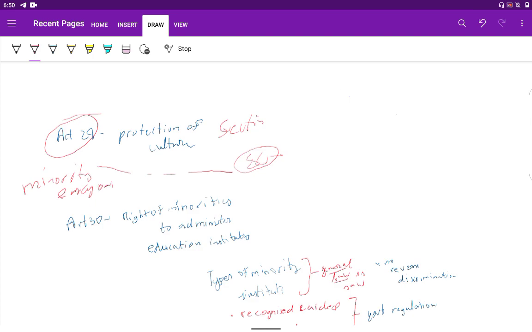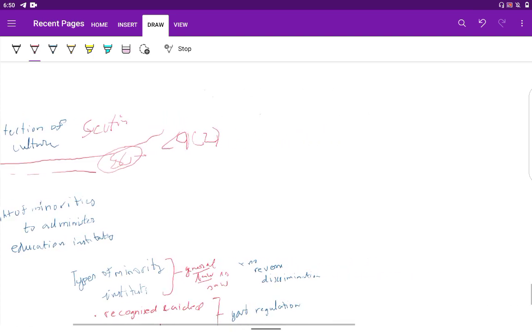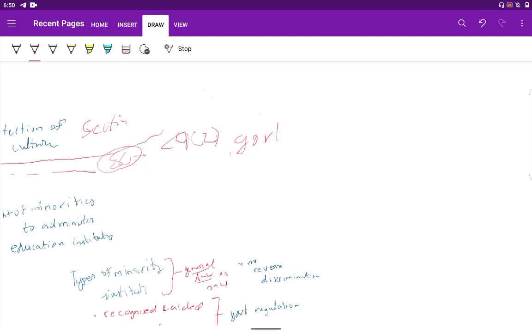In addition, Article 29 clause 2 says that no one will be discriminated against by a government school or government-aided school based on their culture or language or any other differences.